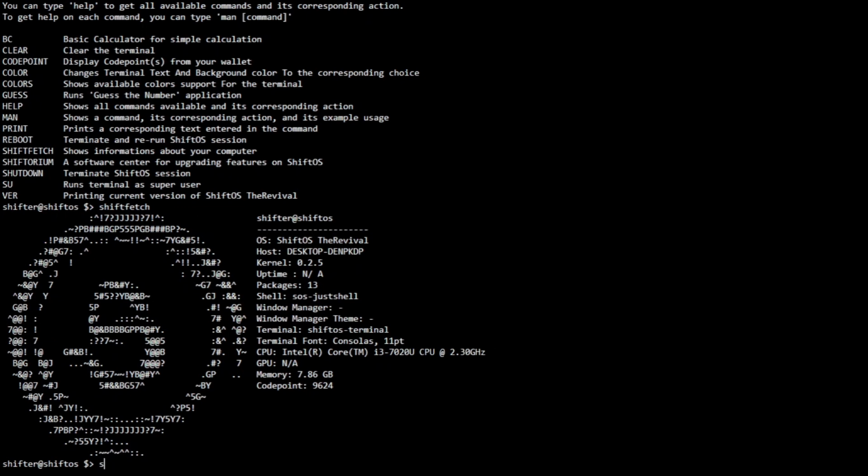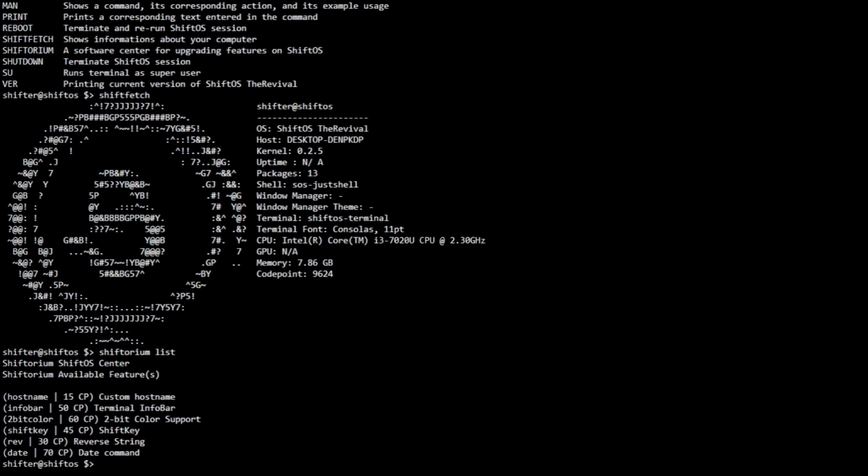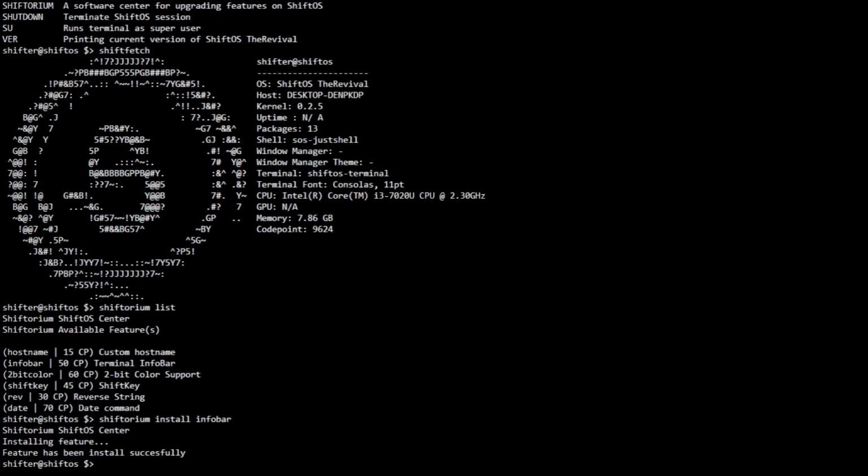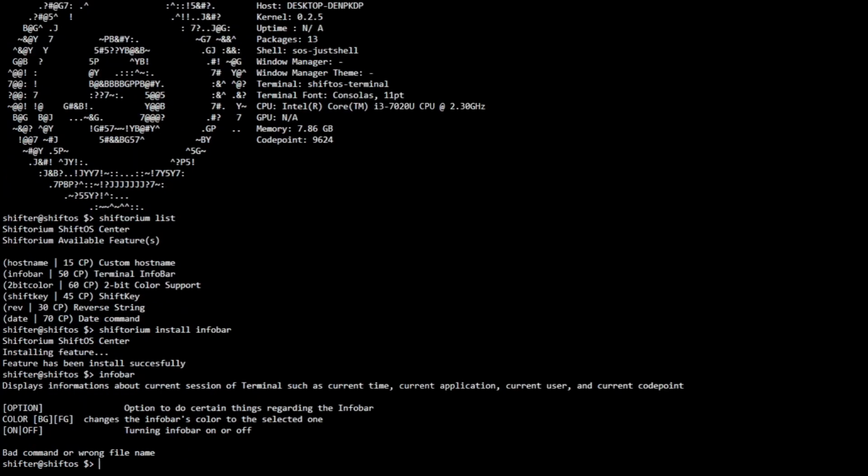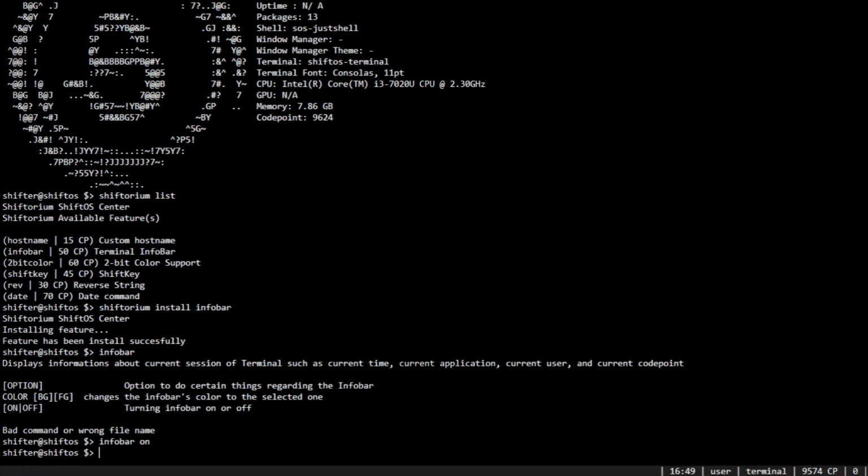And then Shiftorium list, there is the terminal info bar. So Shiftorium install info bar, and then pressing enter, and then if we type info bar, there it is, we can turn on the info bar. If I type info bar on, there it is, we got info bar on ShiftOS.